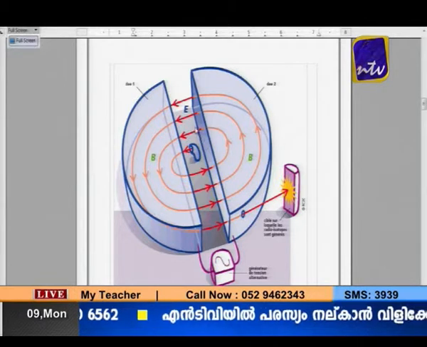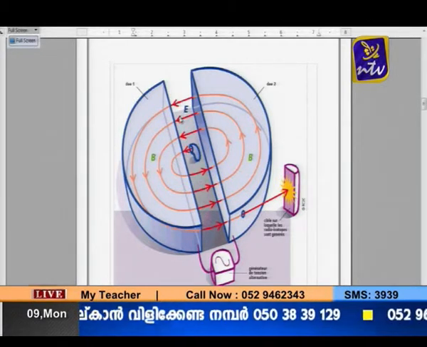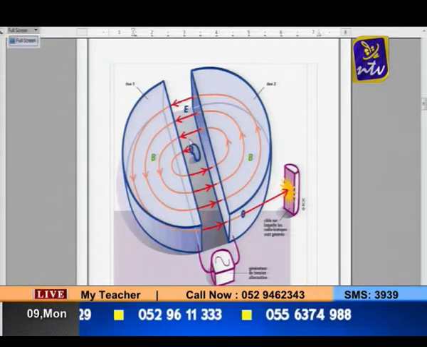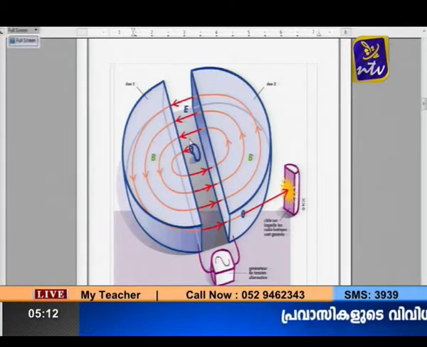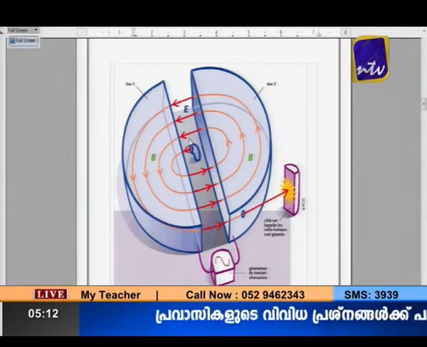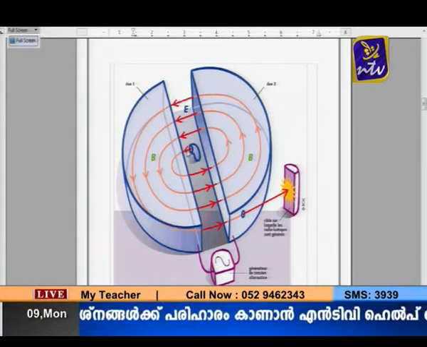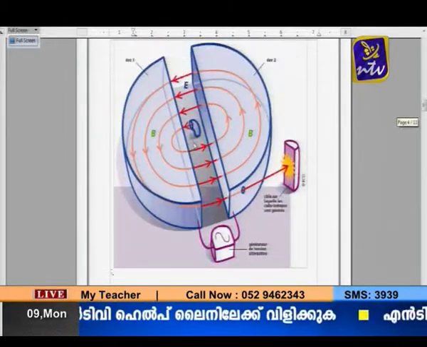One more thing you can make out is, look at the gap between the two D's. It is only in that place that the gaining of kinetic energy happens. So always remember, kinetic energy is gained only when the charged particle is inside an electric field, not inside a magnetic field. Inside the magnetic field there will be force, but that force is utilized only to make it move in a circular path. So this is a picture of a cyclotron.